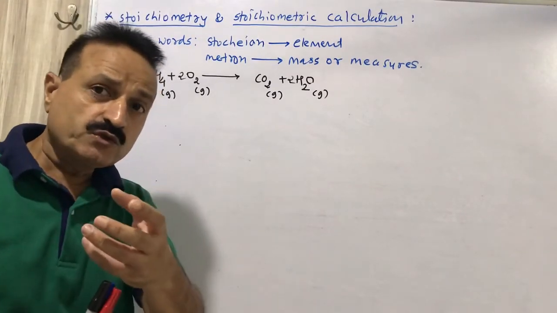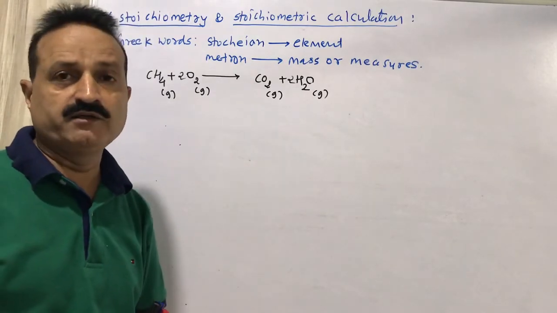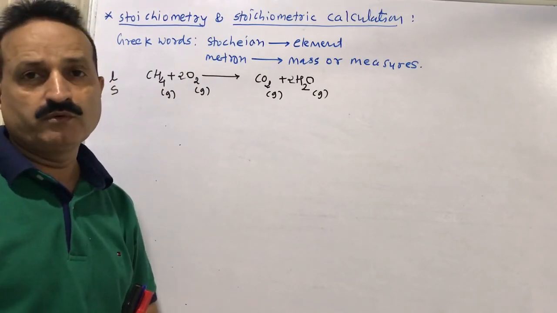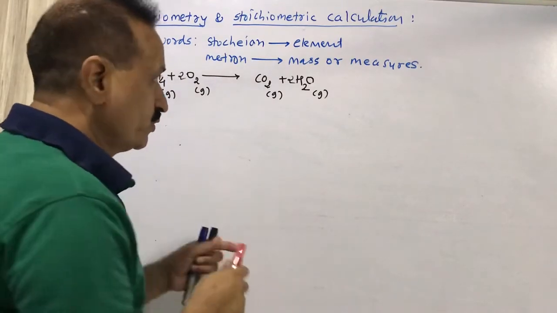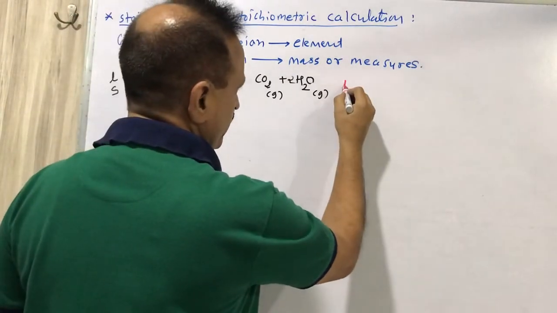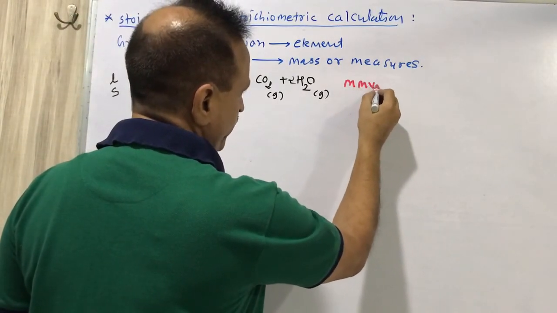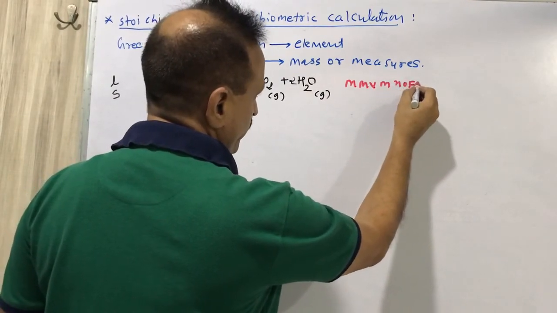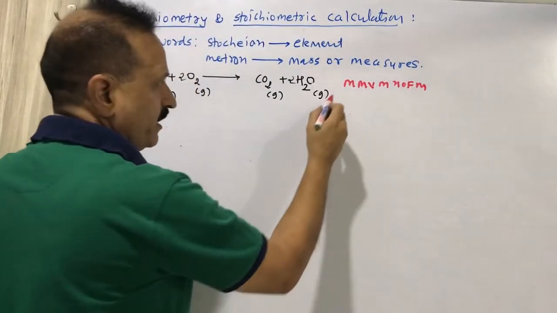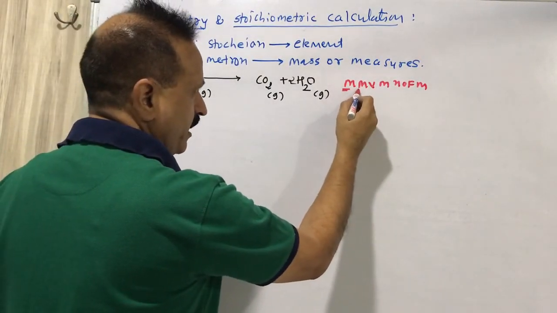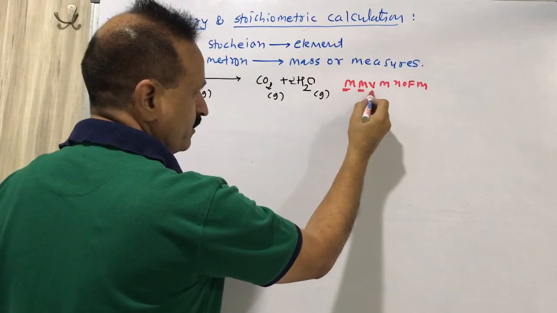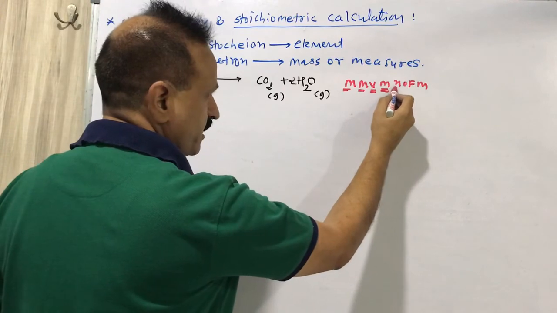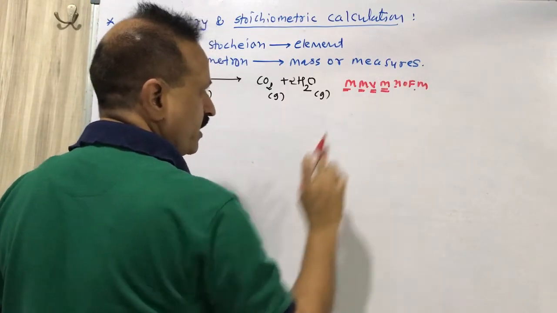Now, which quantitative information do we get from this equation? We will follow one simple table. You can remember the table by MMVM N of M. The first M means mole, the second M means molecule, V means volume, M means mass, and N of M means number of molecules.